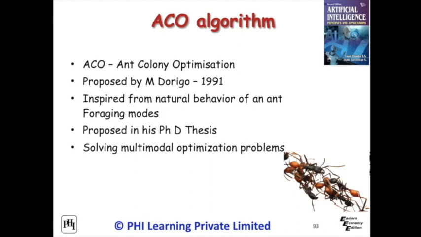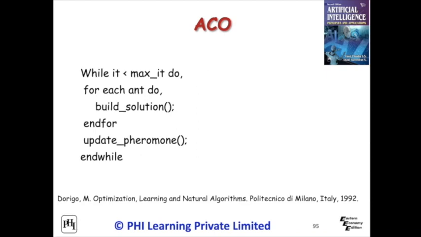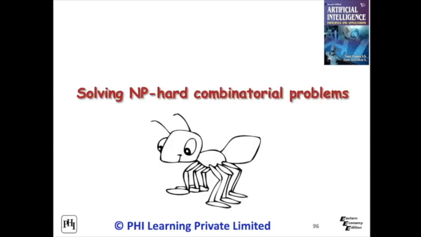The first of its kind, proposed by Marco Dorigo in 1991, is called the ant system, which is based on the swarming behavior of natural ants. Ant colony optimization algorithms are based on a meta-heuristic derived from ants' feedback systems, pheromones. The traveling salesman problem implemented by ACO can be visualized through a graph. This is the procedure proposed by Dorigo. Ant system is useful for solving NP-hard combinatorial problems.